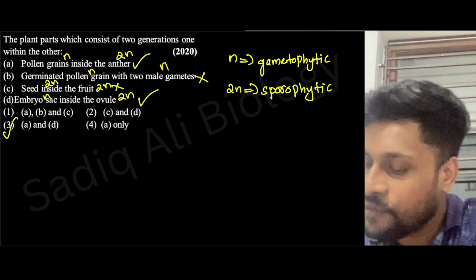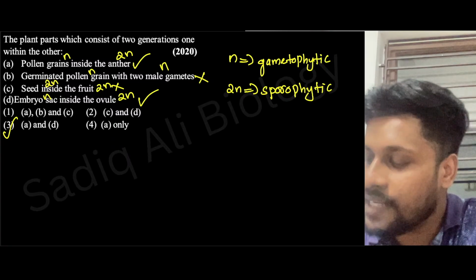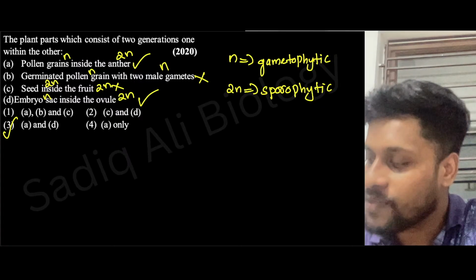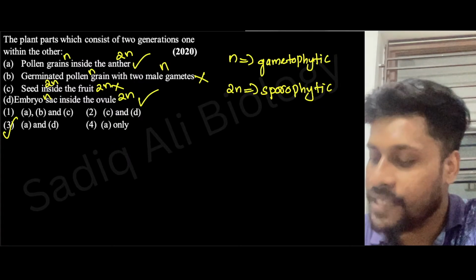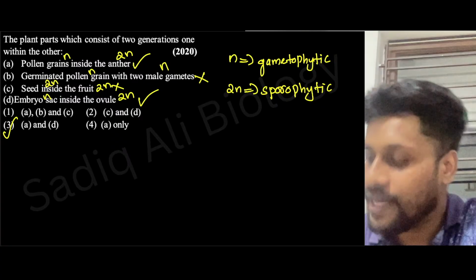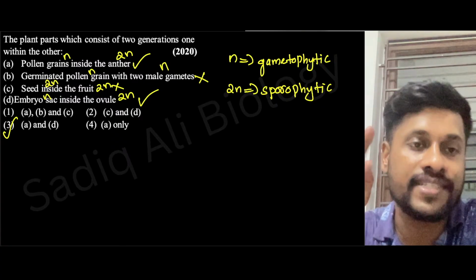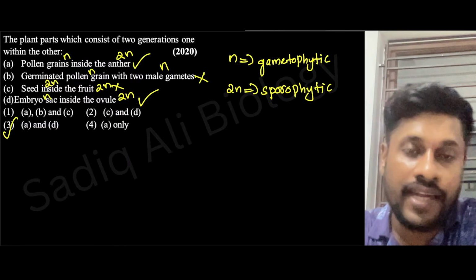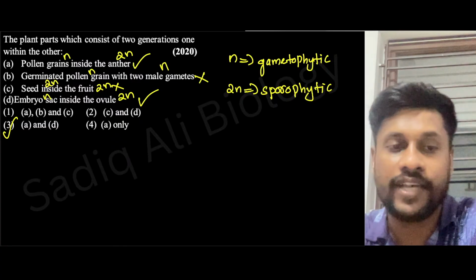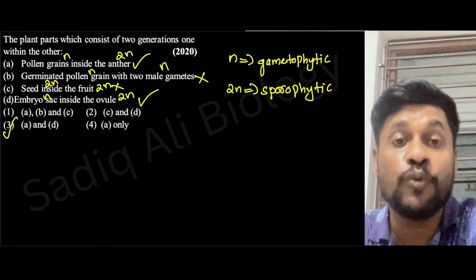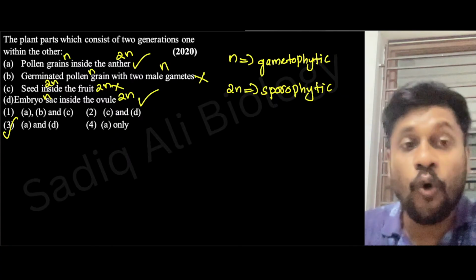So in the first statement, pollen grains inside the anther, both the gametophytic and sporophytic generations are coming. But in the second statement, N and N, only the gametophytic generation is coming. Hence, we cannot select statement B. We can also think in another way. Pollen grain is a new generation, but anther is an old generation.